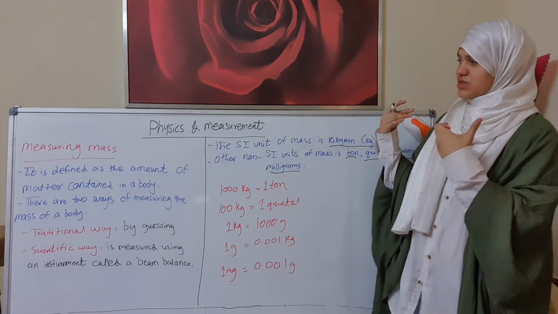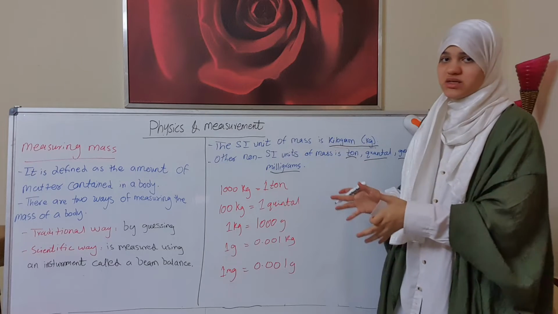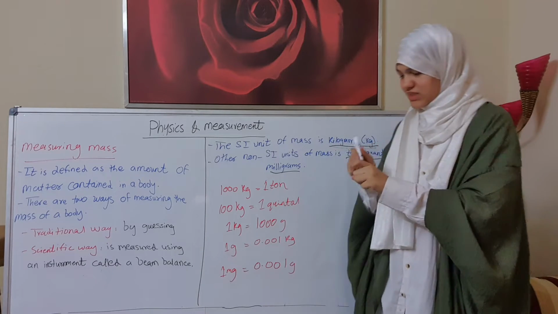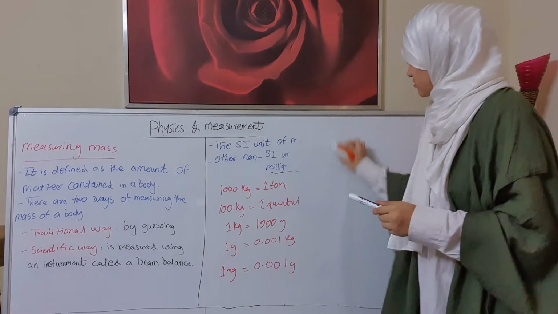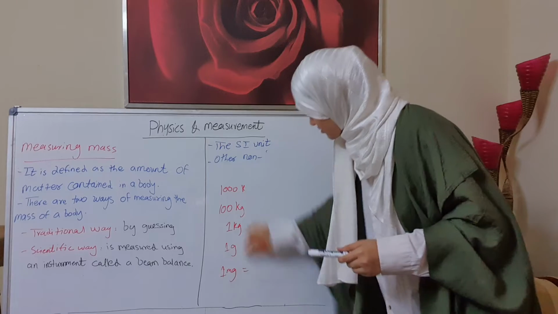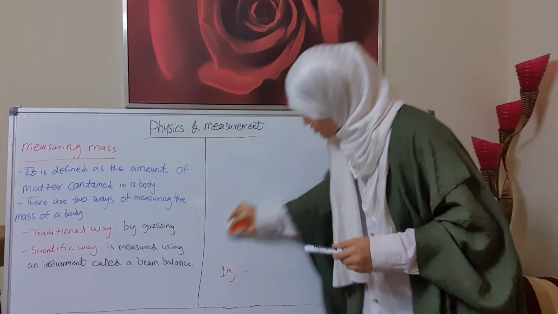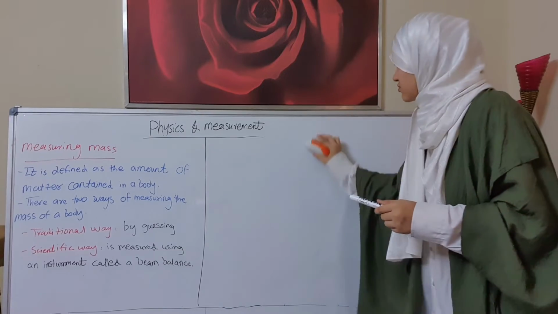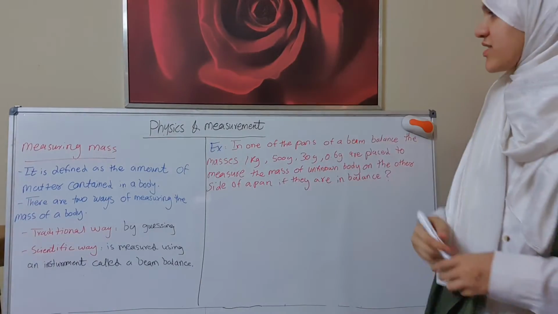Now let's do an example of how to convert the non-SI units of mass to SI units. Now an example of mass.